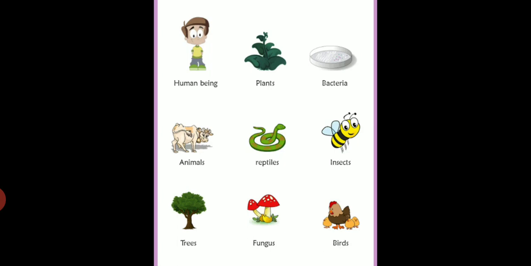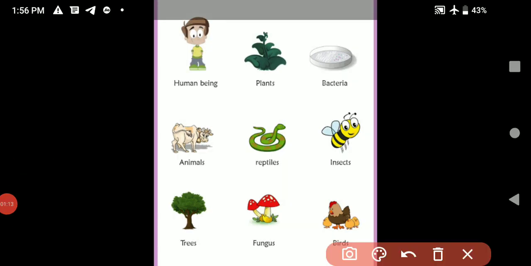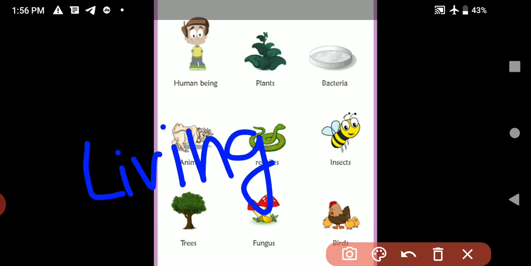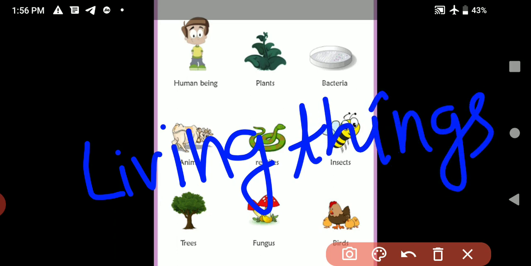Answer is living things. All of you know about living things? These are living things. Living things can grow, move, breathe and reproduce. They can also feel emotions. So, you have to name it living things.